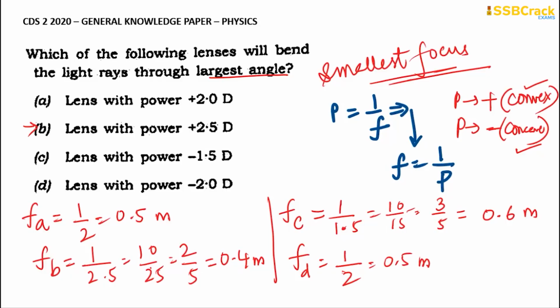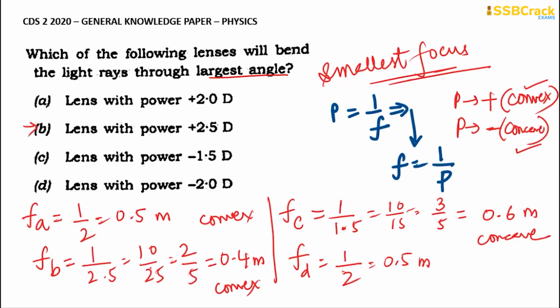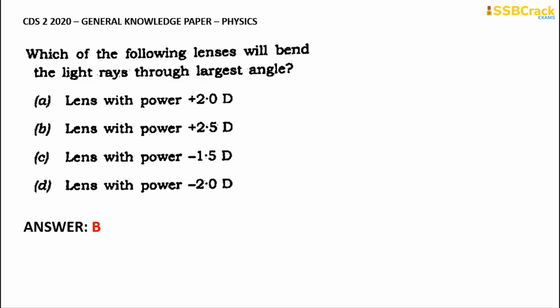But the difference between these is, the focal length of what lens? Option A is the focal length of a convex lens, and option B is also the focal length of a convex lens. Option C is the focal length of a concave lens, and option D is also the focal length of a concave lens. So from among all of these, which option has the smallest focus? It is absolutely option B. 0.4 meters is that particular lens. The focal length of 0.4 meters is the smallest among all the options given. So the correct answer is what? It is option B. Option B is the correct answer.